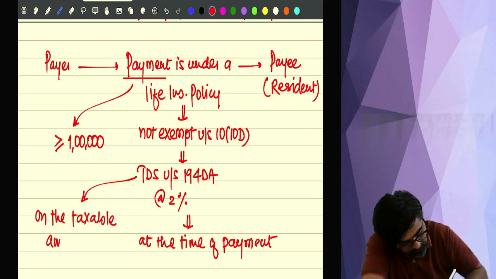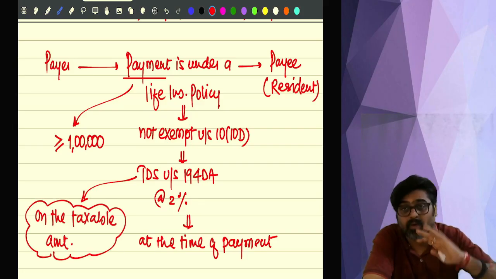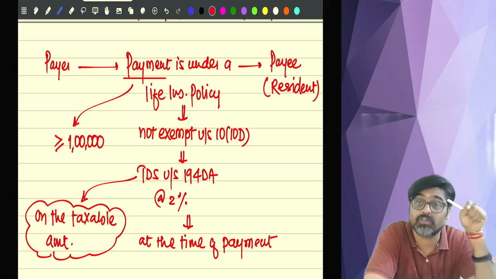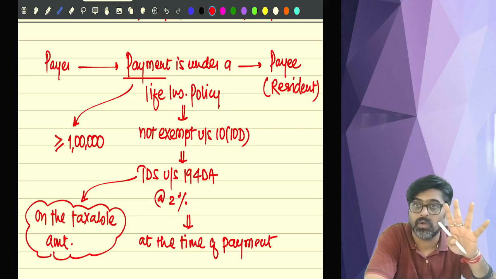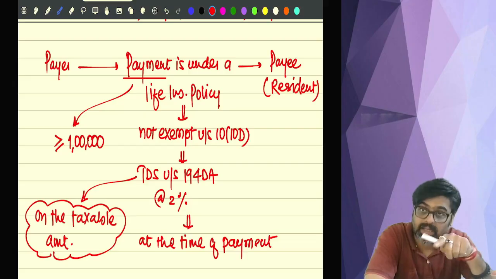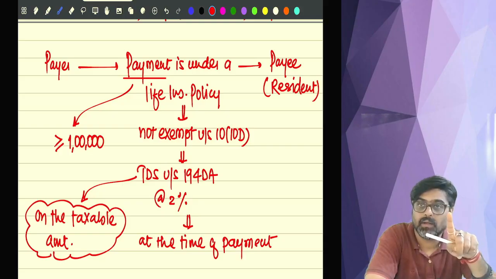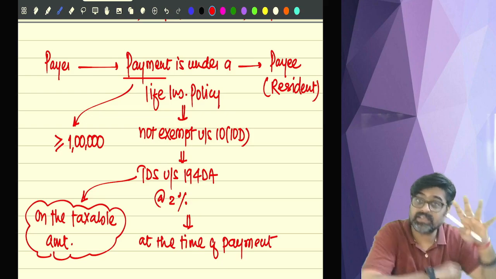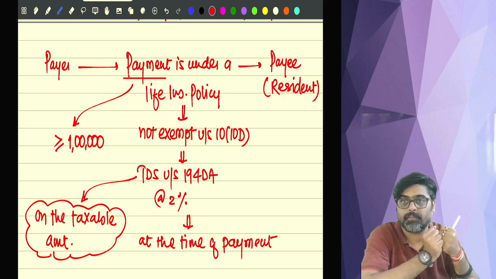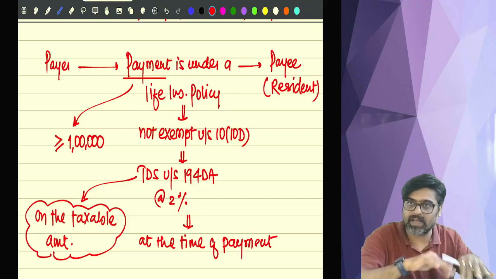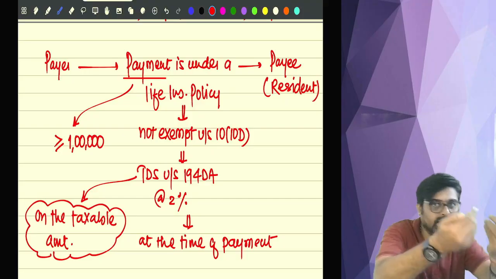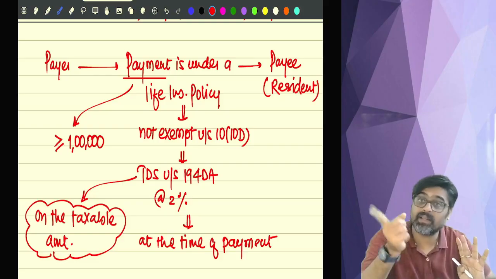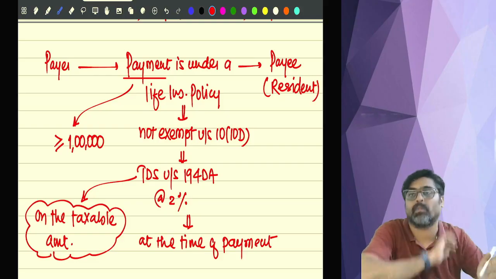TDS will be on the taxable amount. See, taxable amount can be any amount. You are not supposed to see how much is the taxable amount, whether the taxable amount is 1 lakh or not. No. You are supposed to see that if the payment coming is not exempt under section 10(10D), then check how much is the total payment coming. If the total payment is 1 lakh rupees or more, then TDS will be there. But the TDS will be there on the taxable amount.